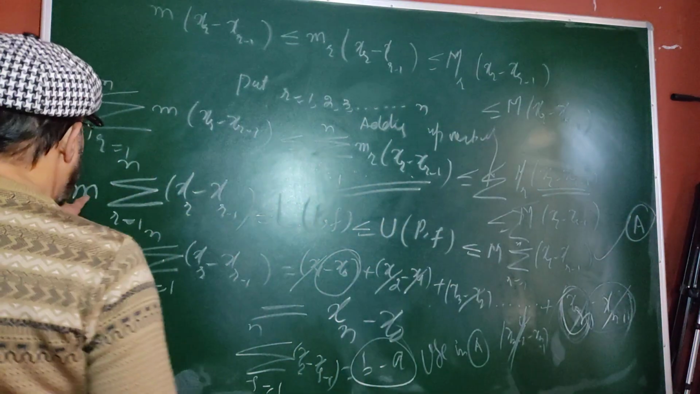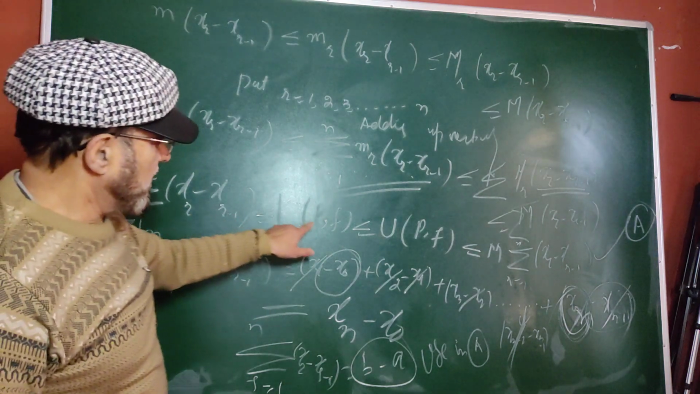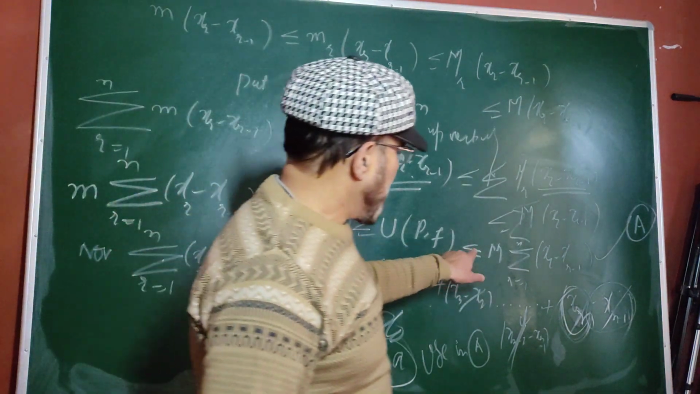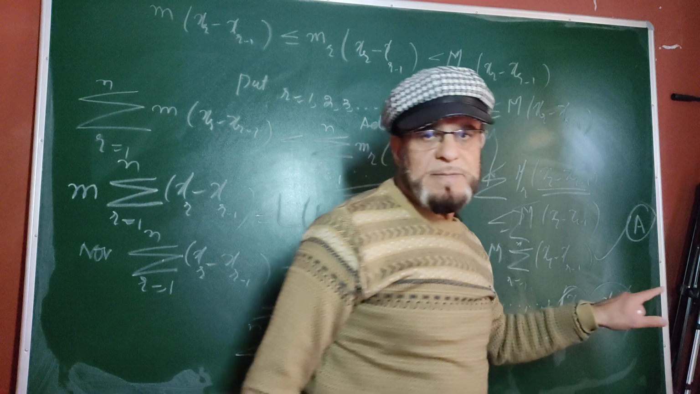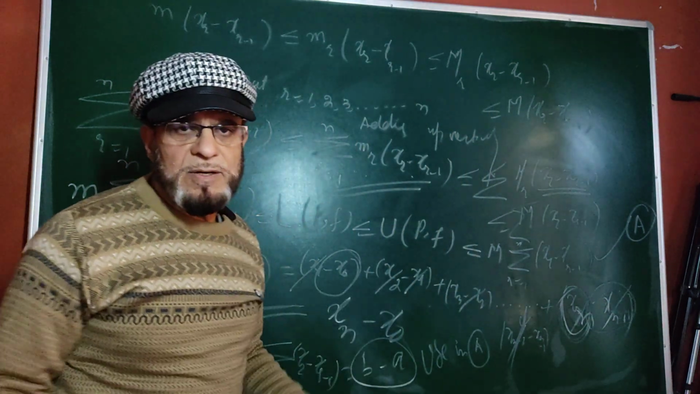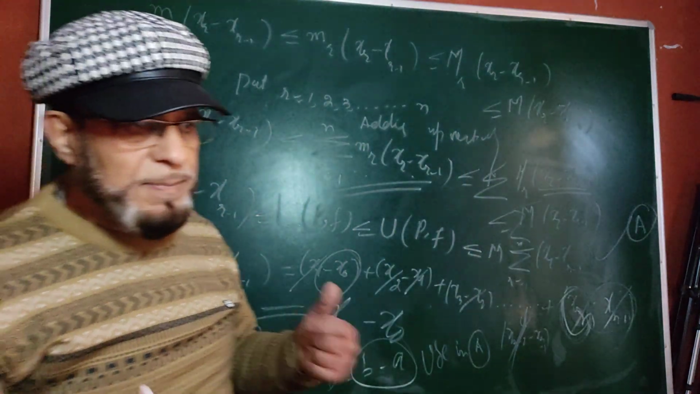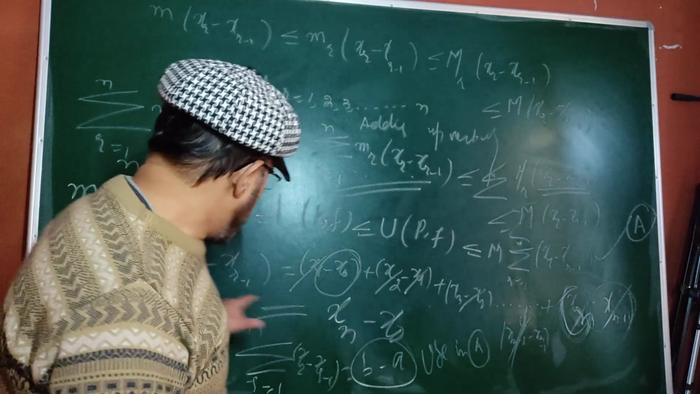So you will get small m times b minus a is less or equal to LPF, is less or equal to UPF, is less or equal to capital M times b minus a. Theorem is proved. This is called the lower Riemann sums and upper Riemann sums remain between m times b minus a.